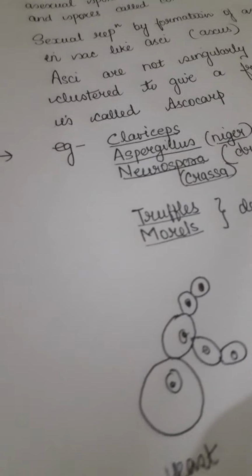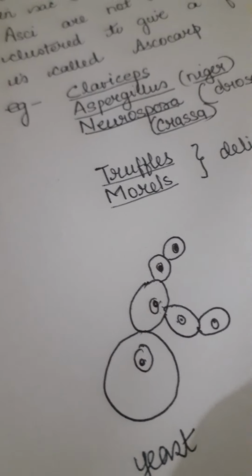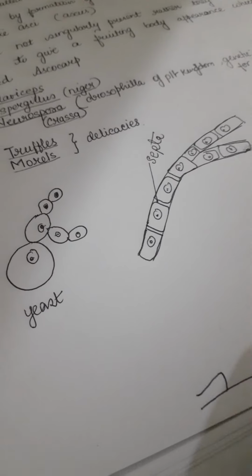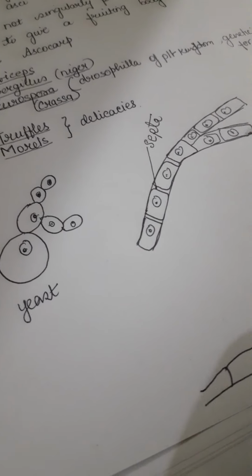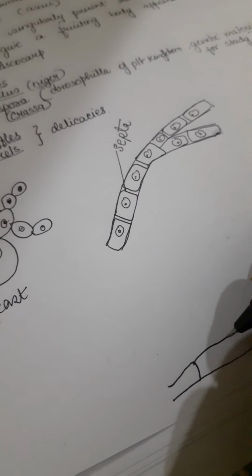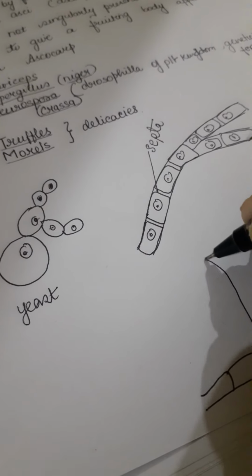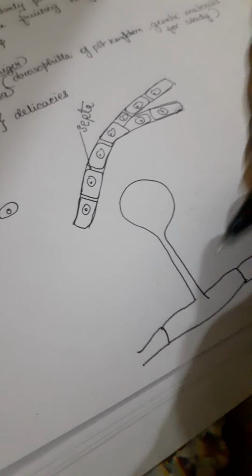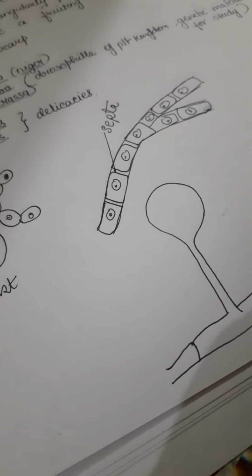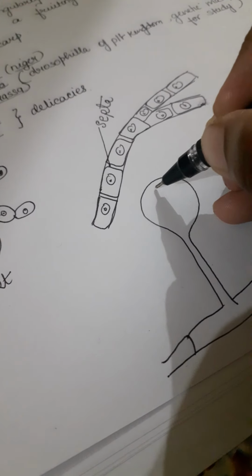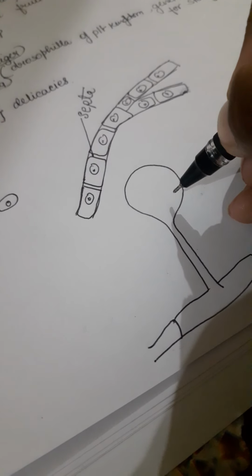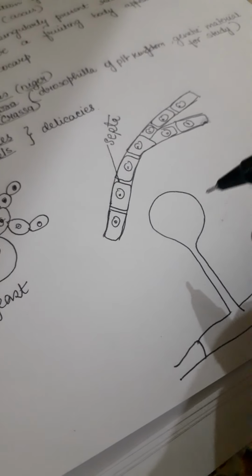Now if you want to analyze that, the structure is somewhat like this. First of all, the body is septate, so you have to draw the septa. Then you will see the same kind of structure, but unlike Rhizopus, where the spores were born inside the sporangium and were known as spores, here they are born outside.